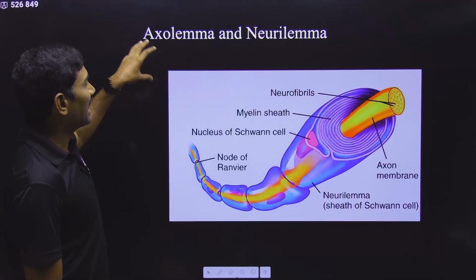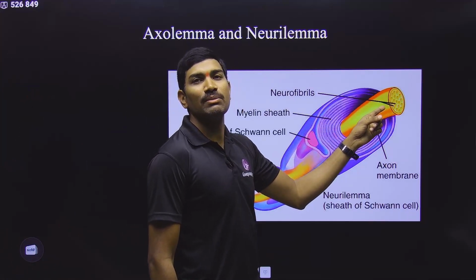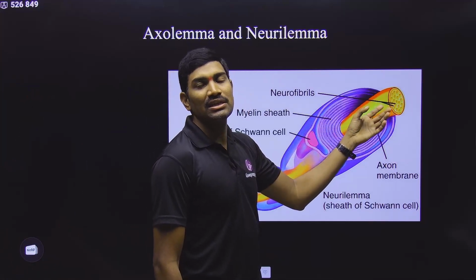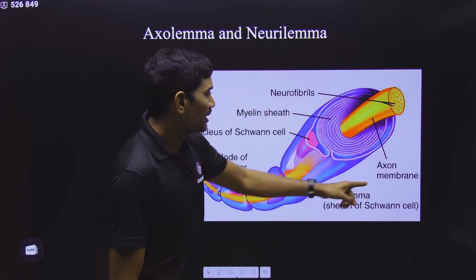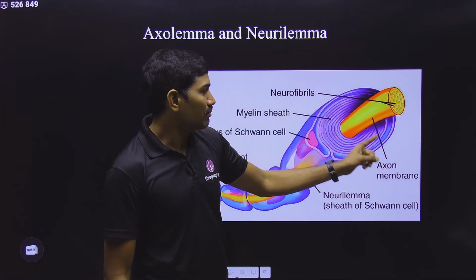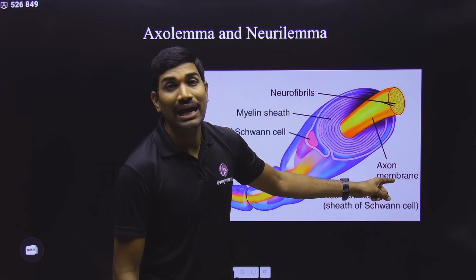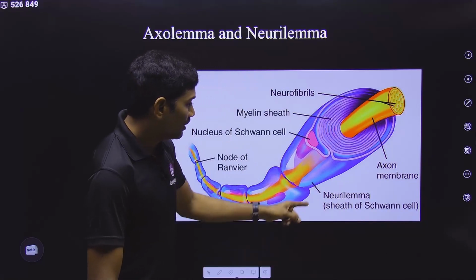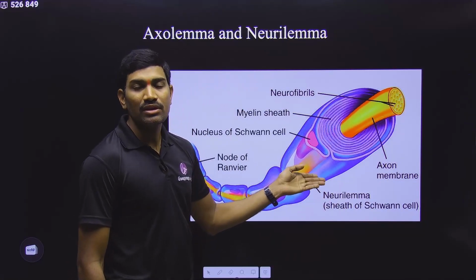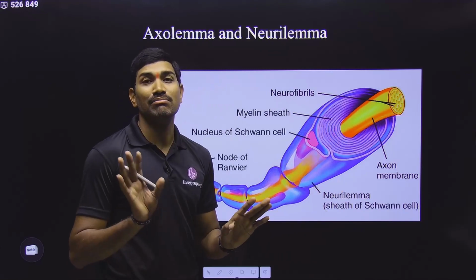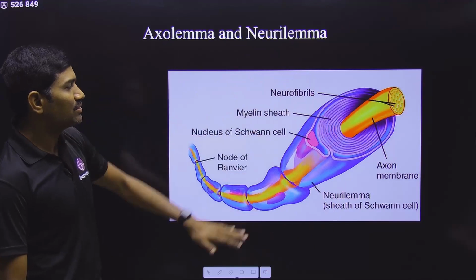What is the difference between axolemma and neurolemma? I told you very clearly. The part of the plasma membrane present in the axon portion is called axolemma. It is the axon membrane. Whereas what is neurolemma? The plasma membrane or sheath of the Schwann cell is called neurolemma. Don't make any wrong statements in these concepts, so please observe very carefully.